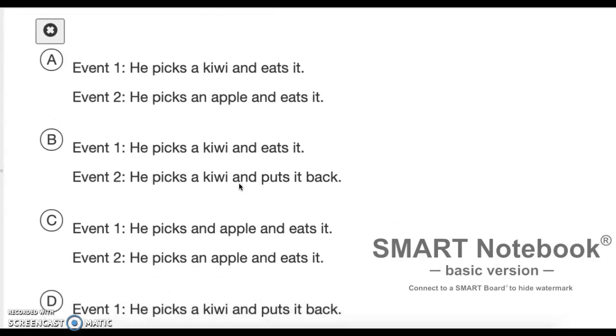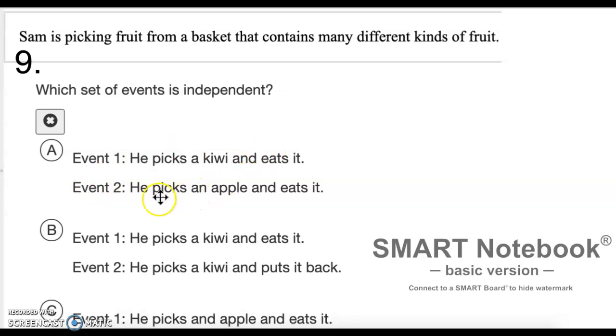So choice A says event 1, he picks a kiwi and eats it. Event 2, he picks an apple and eats it. So here, since he's picking the kiwi and eating it, he's not putting it back, which means he's affecting the probability of the second event. Even though this choice has to do with a kiwi and an apple, since we're eating the kiwi, we're decreasing the number of fruits in the basket, which in turn impacts his chance of picking an apple. So letter A, these are not independent events because of the fact that he's eating the kiwi.